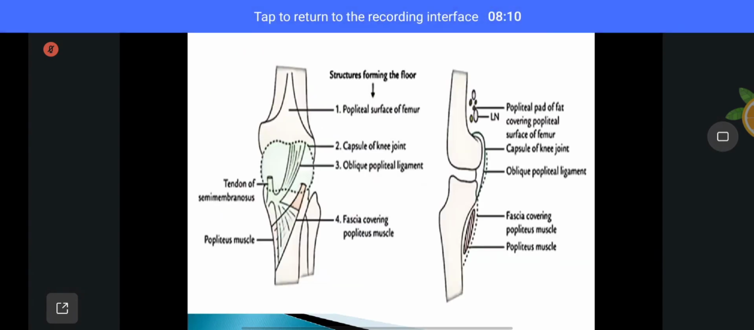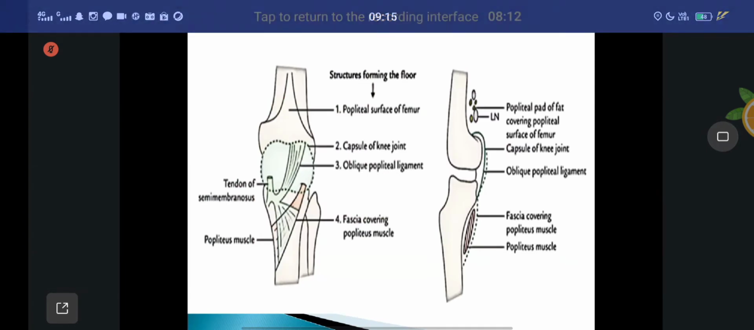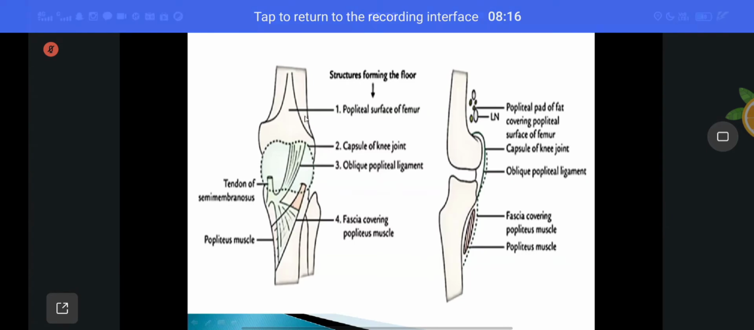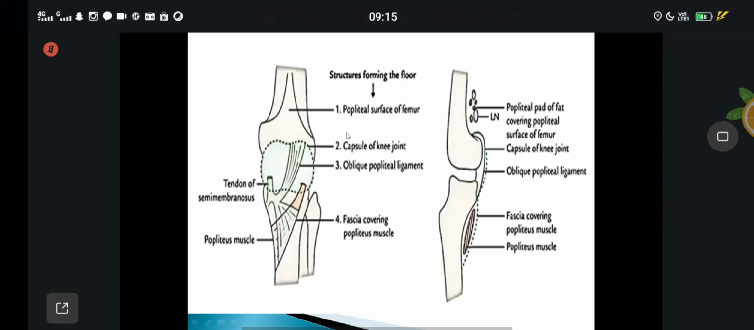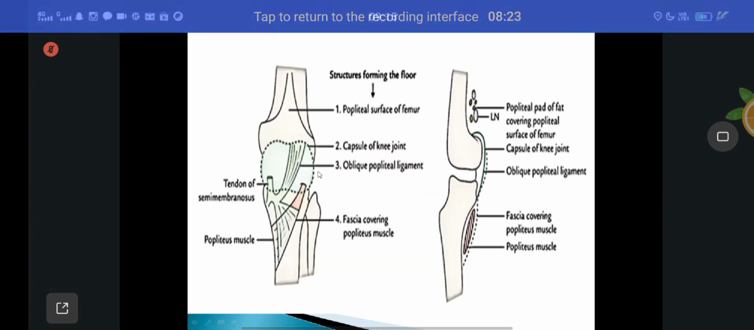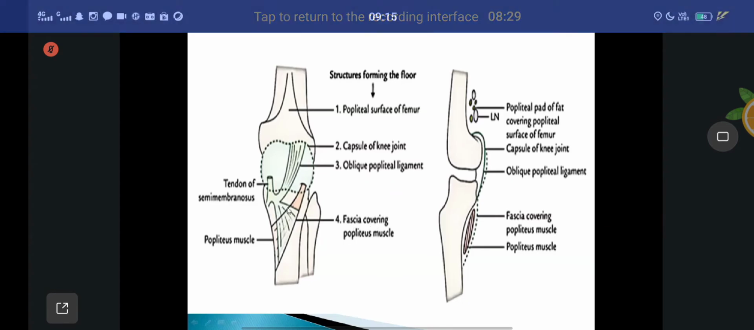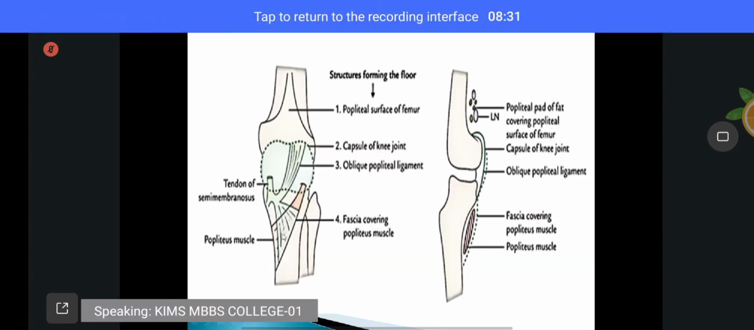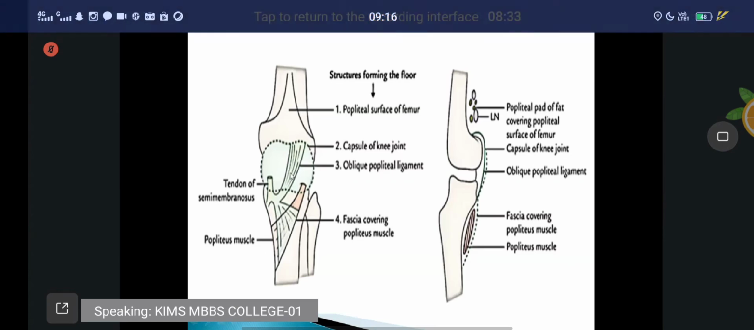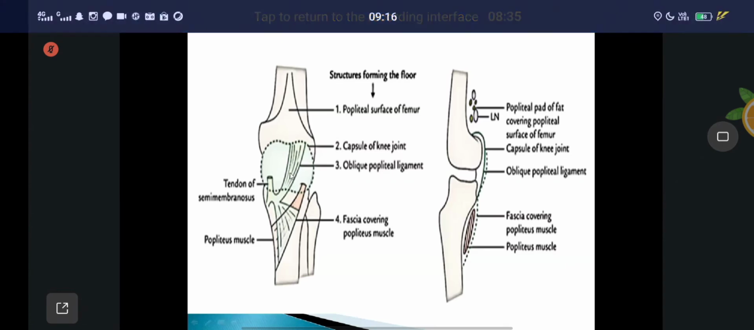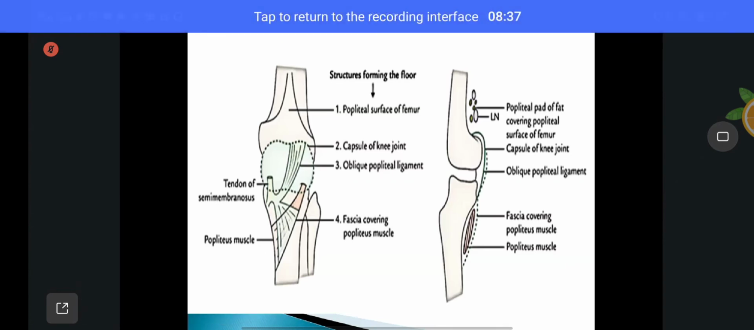See here, above downwards. This is called the floor of the popliteal fossa. Above downwards, you can see the popliteal surface of the femur. After that, the capsule of the knee joint. After that, the oblique popliteal ligament. After that, the fascia covering the popliteus muscle, and then you can see the popliteus muscle. These are called the floor of the popliteal fossa.